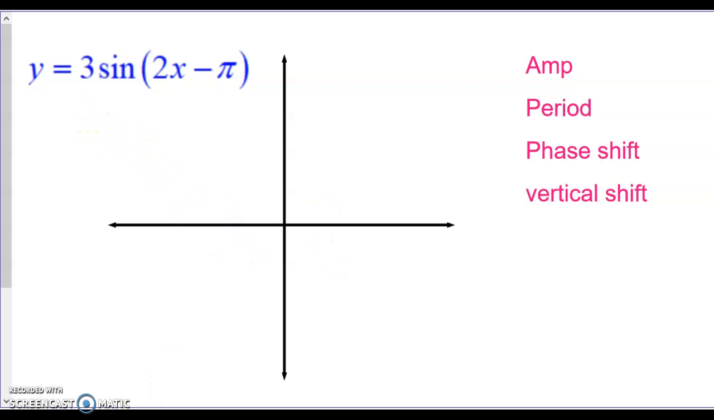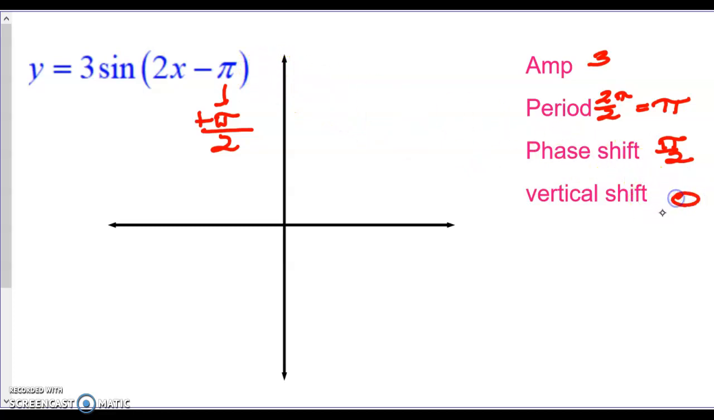For this particular equation, the amplitude is 3. The period, based on 2 pi, so you do 2 pi divided by what's in front of x, gives me a period of pi. For the phase shift, I change the sign, and I take this term here, pi, and I divide it by what's in front of x. So the phase shift is pi over 2. Vertical shift, no number after the parentheses, so it's 0.